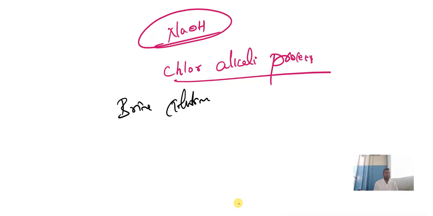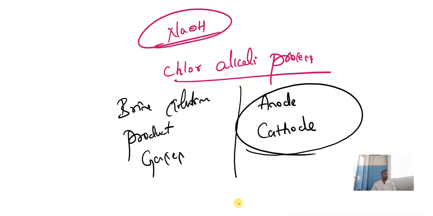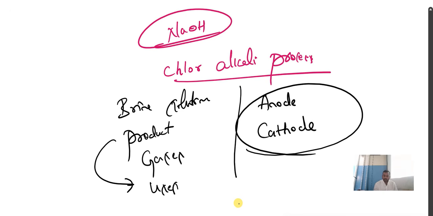In this chlor-alkali process, remember, they may ask you: what is brine solution? What are the products formed during the chlor-alkali process? Which gases are released during the process? What is the product formed at the anode, and what is the product formed at the cathode? They will ask you this question, and also the uses of the products. So these are the sub questions.